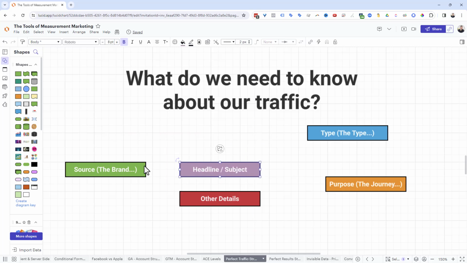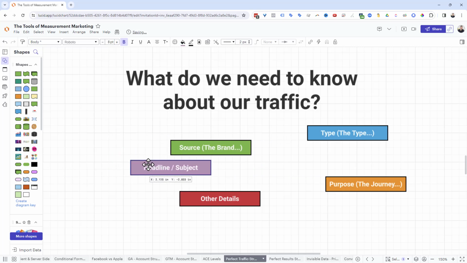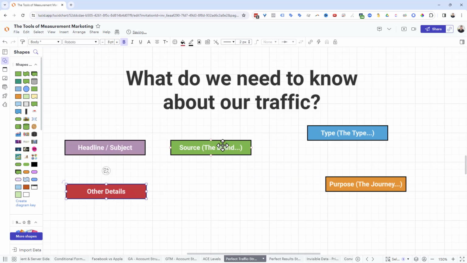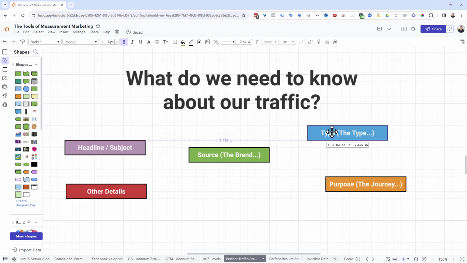So the first thing I really want to know is the brand, right? What is the brand of the traffic? So is it coming from Facebook? Is it coming from Google? I think that's an important thing.